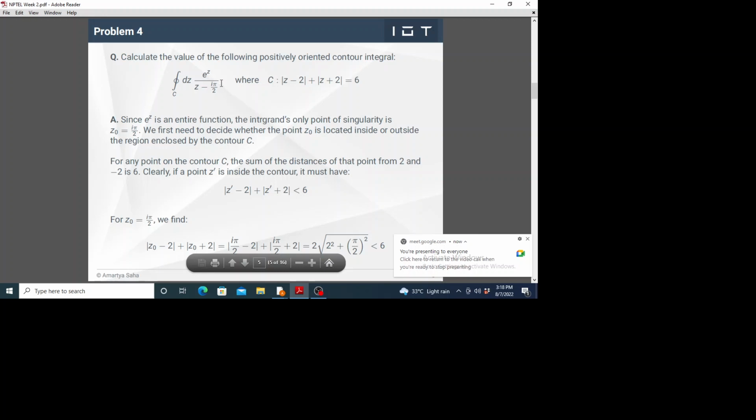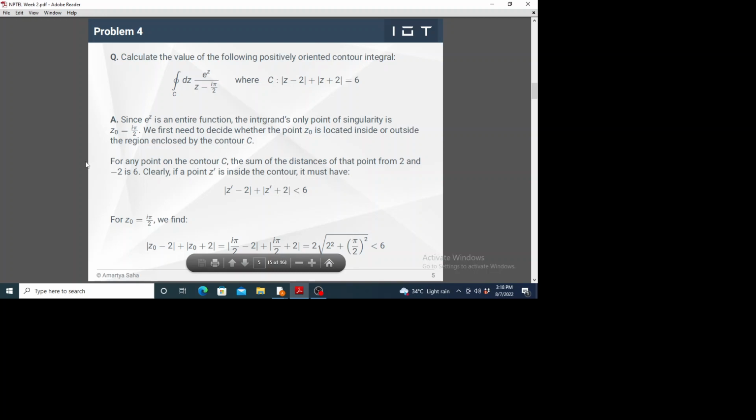If we look at this integrand, of course e^z is an entire function, so it is everywhere analytic, but there is the denominator, which is 0 at z equals iπ/2. So the integrand has a pole singularity at z equal to iπ/2. We have to decide first whether this point of singularity lies inside or outside the contour C. Depending on that, we'll have to use the integral theorem or formula.